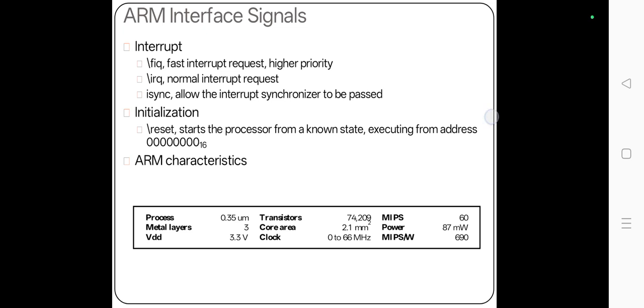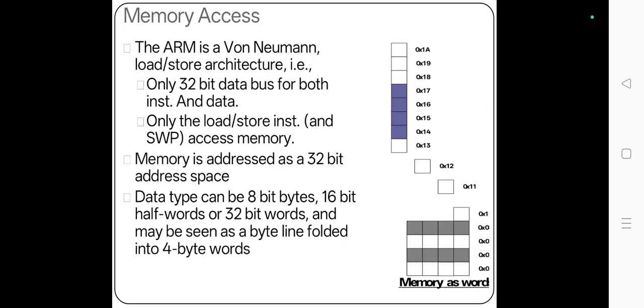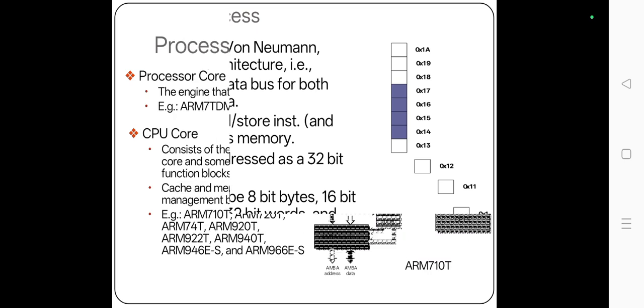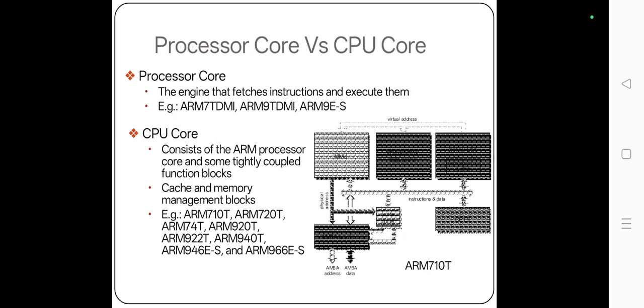ARM characteristics. The memory access: ARM is a von Neumann load-store architecture with only a 32-bit data bus for both instructions and data. Only the load and store instructions access memory. Memory is addressed as a 32-bit address space. Data types can be 8-bit bytes, 16-bit half words or 32-bit words, and memory may be seen as a byte line folded into 4-byte words.